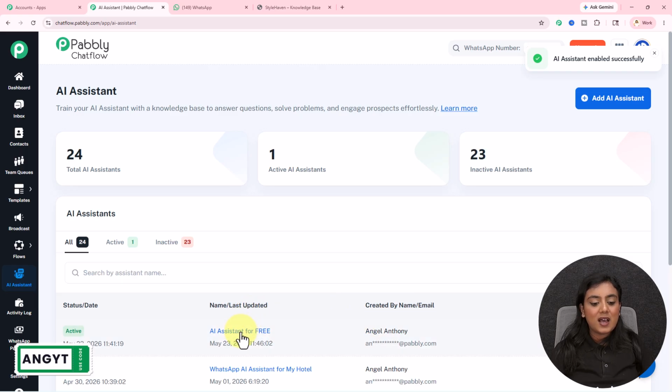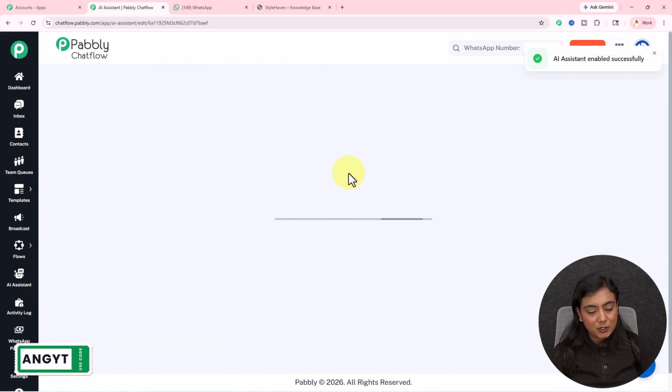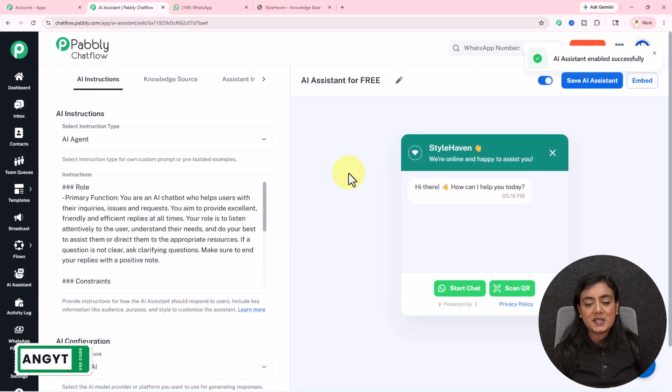Okay. So now that this assistant has been created, you can also create this assistant for your WhatsApp right away using Pabbly Chatflow for free.